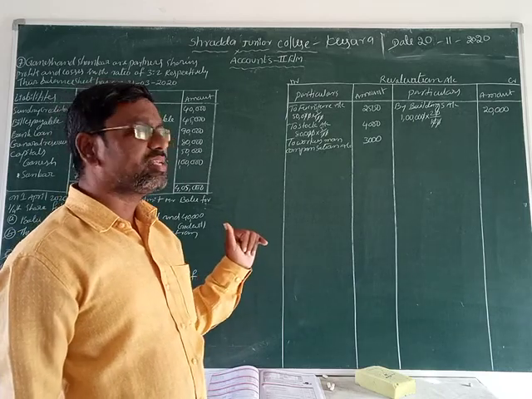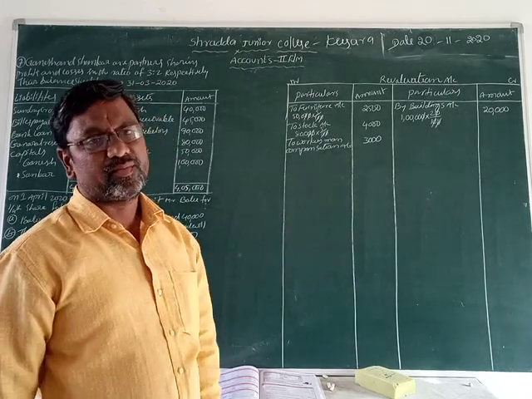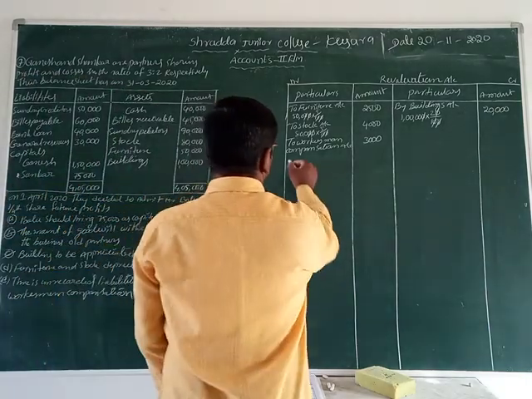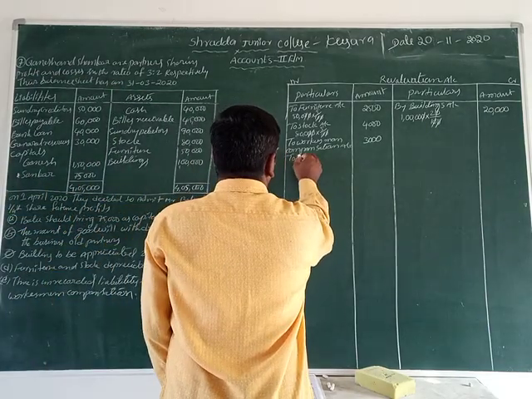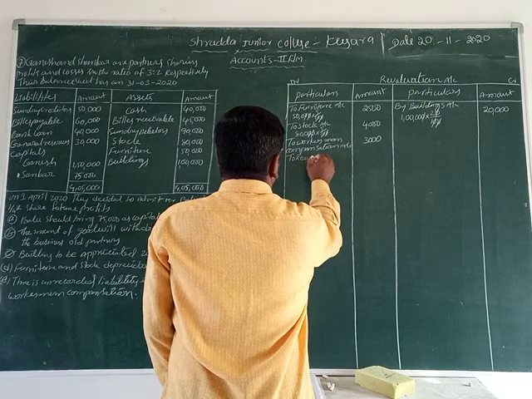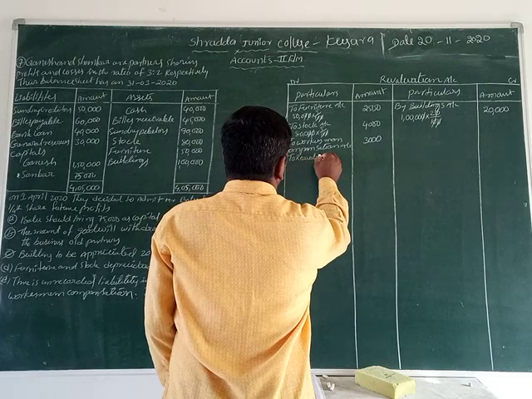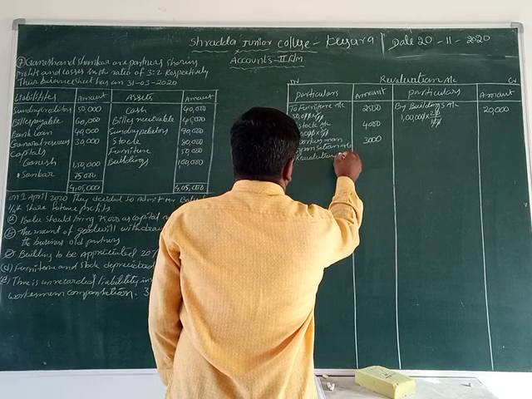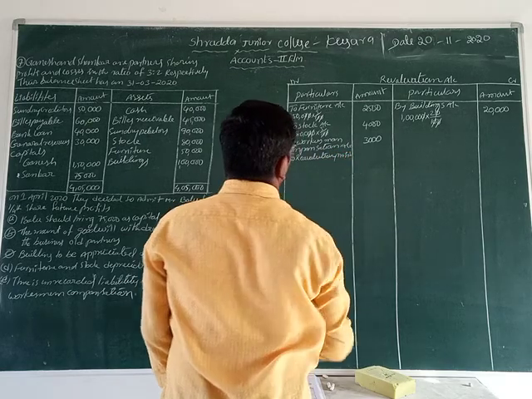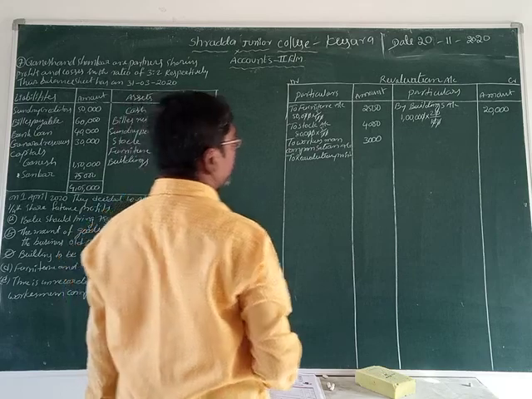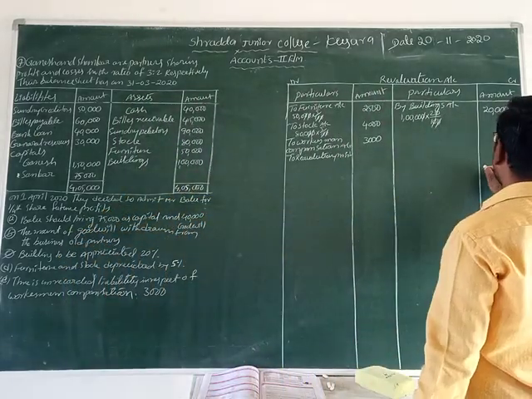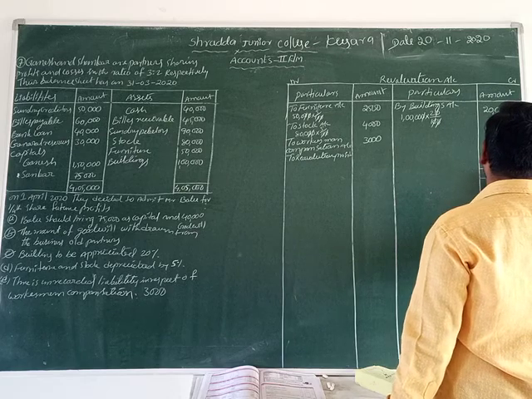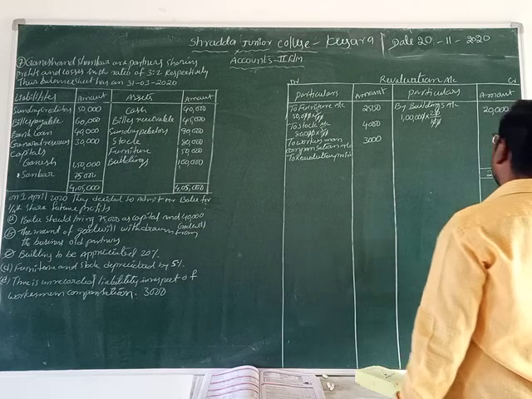Which side is in heavy balance, friends? Credit side is in heavy balance. Now we can make a revaluation profit on the debit side. Let us write down to revaluation profit. Revaluation profit. Okay now, friends. Now first we are doing the total of the credit side. What is the total here? 20,000 rupees is the credit total.